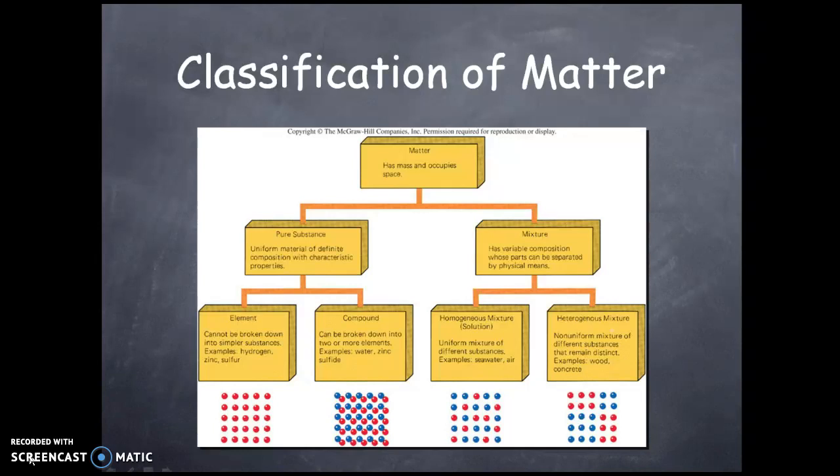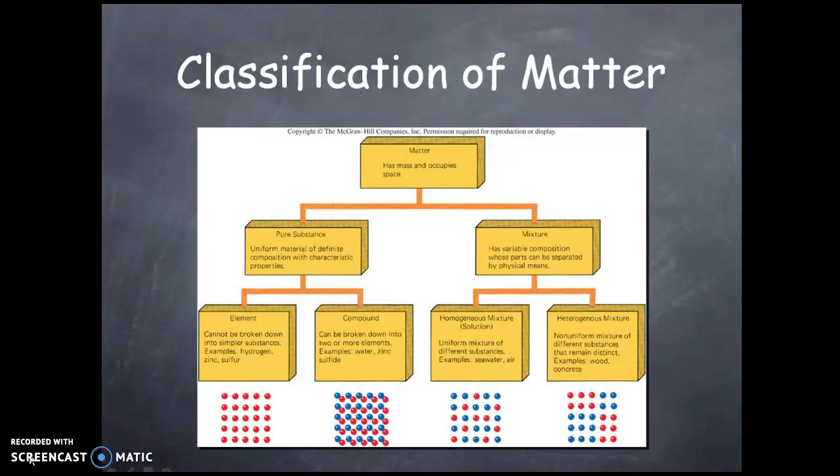Similarly, mixtures are of two different types, homogeneous and heterogeneous. Homogeneous is a uniform mixing of different substances such as seawater and air, because seawater has lots of chemicals in it along with the salt, and air has carbon dioxide, oxygen, and many other gases. So this is a homogeneous mixture where you cannot really separate them by the look of it or by physical means.